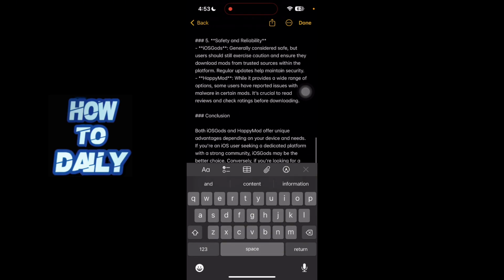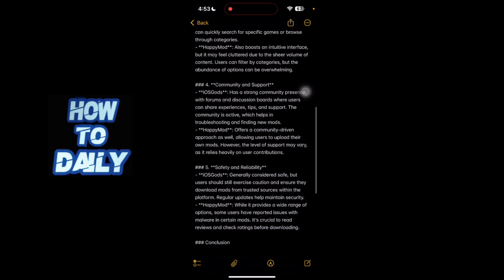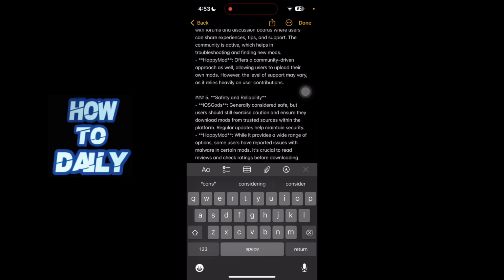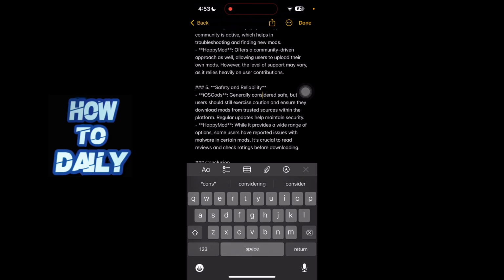The fifth factor is safety and reliability. IOSGods is generally considered safe, but users should still exercise caution and ensure they download mods from trusted sources within the platform. Regular updates help maintain security. HappyMod, while it provides a wide range of options, some users have reported issues with malware and certain mods. It's crucial to read reviews and check ratings before downloading.